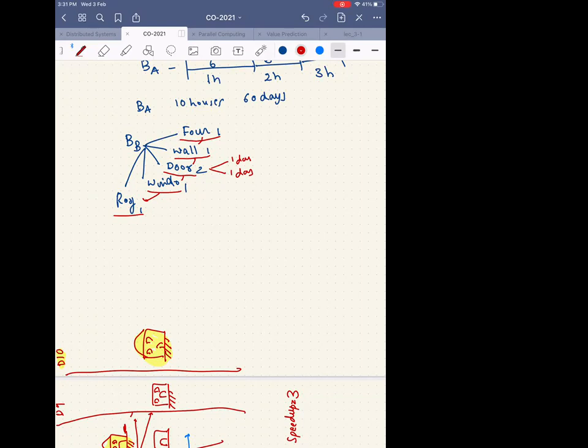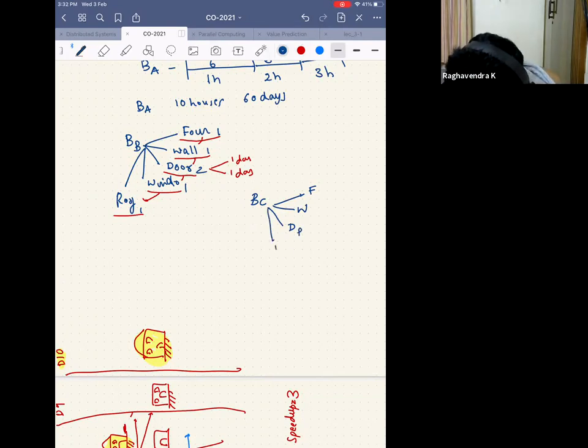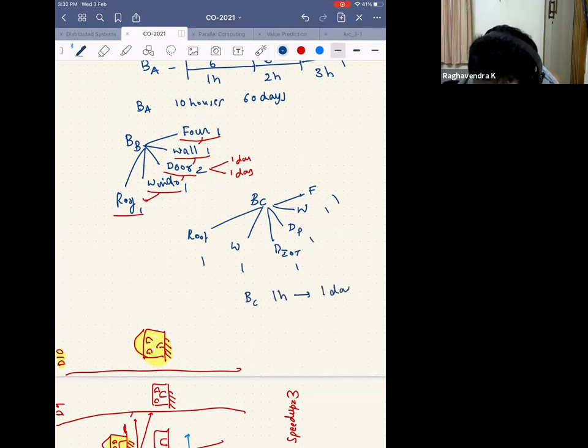Yes, sir. So I just have now 6 stages in the pipeline. If we call this mechanism a pipeline, now builder C has something like this. What does builder C have? Builder C has the foundation, the wall, the door of physical thing, and then the door of IoT, and then window, and then the roof. They're each taking 1 day each, which means that builder C will be able to generate one house every single day, whereas builder A was generating one house every 6 days. So the speed up will be 6x.